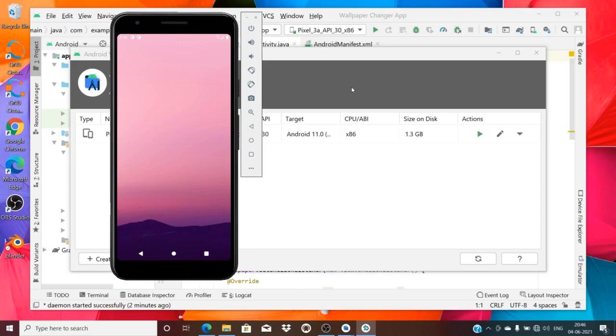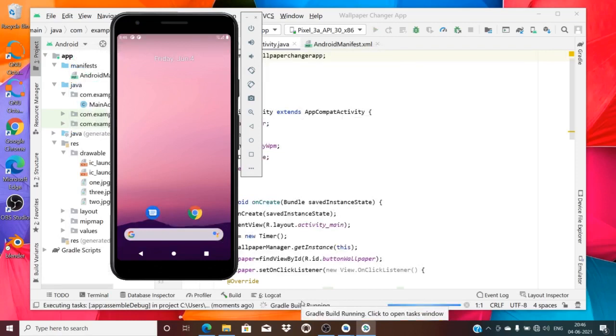Yeah, it's running now. Gradle is building and running it. Let it complete. You see how much time it's taking just to run this on AVD, correct? As I told you, the best way is to have a physical device. This is the only attempt I make. No more attempts on AVD. You can simply try on the physical device itself.